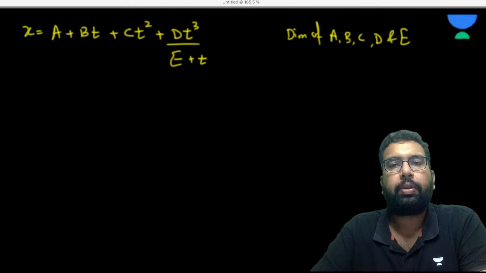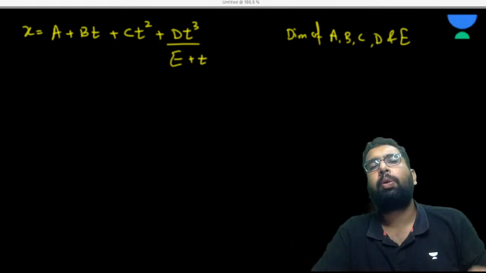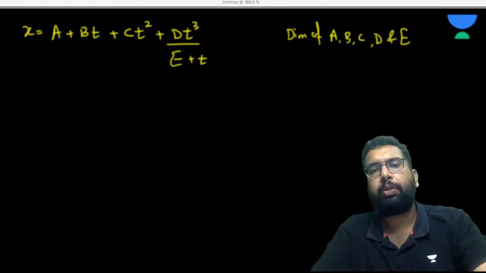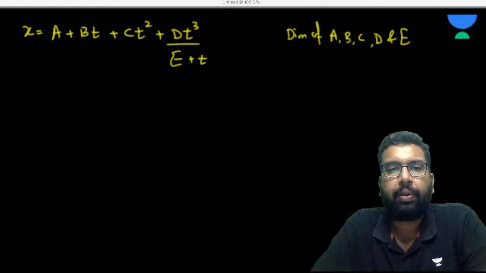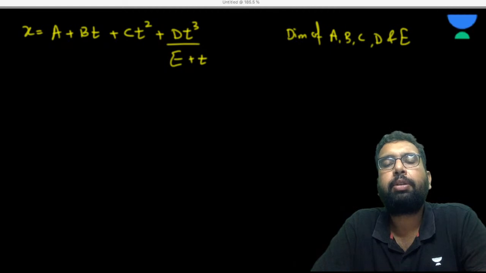Again, this is a NEET question. Physics can also be done very interestingly with the help of questions, right? Please go for it. Please identify the terms here, identify the dimensions, and give me the dimension of A, B, C, D, and E.